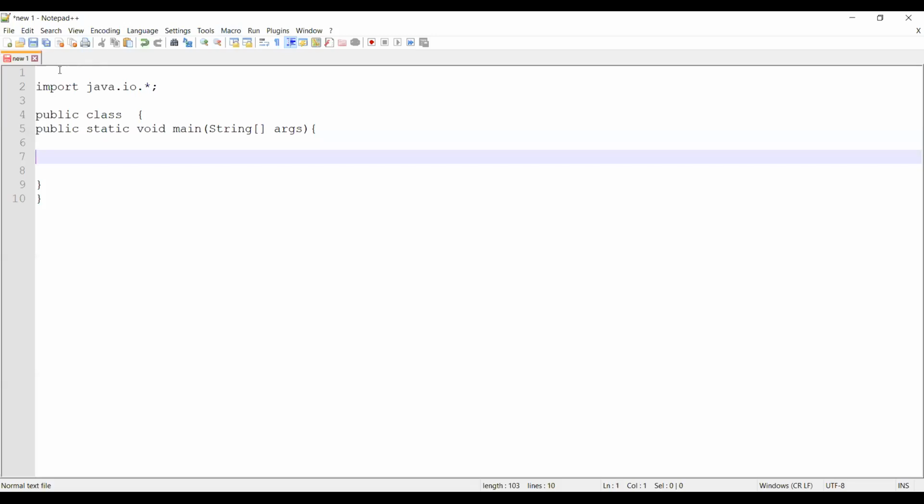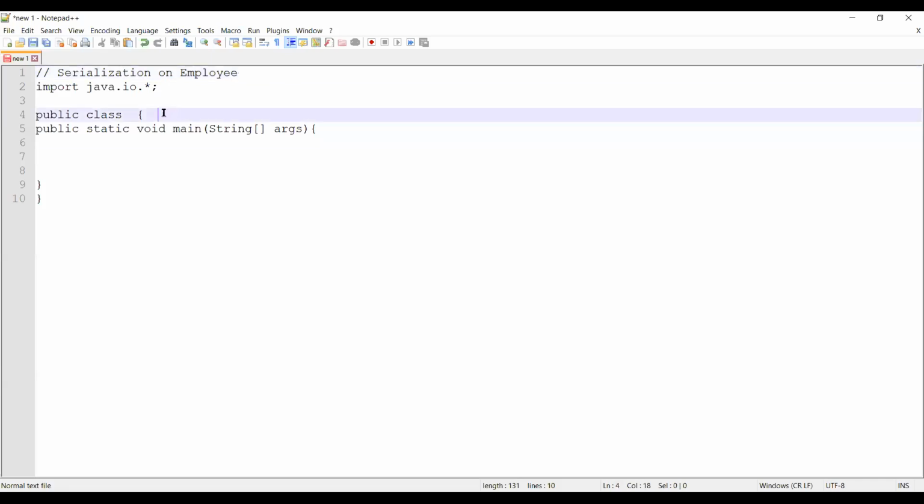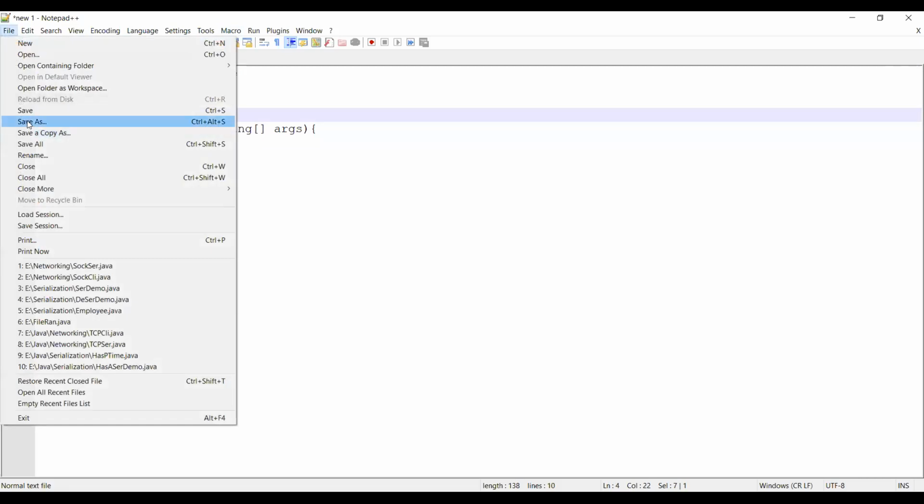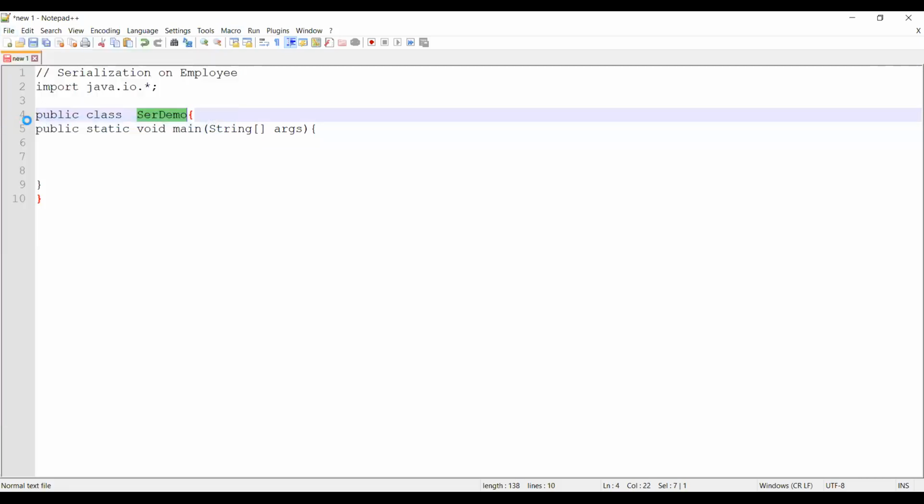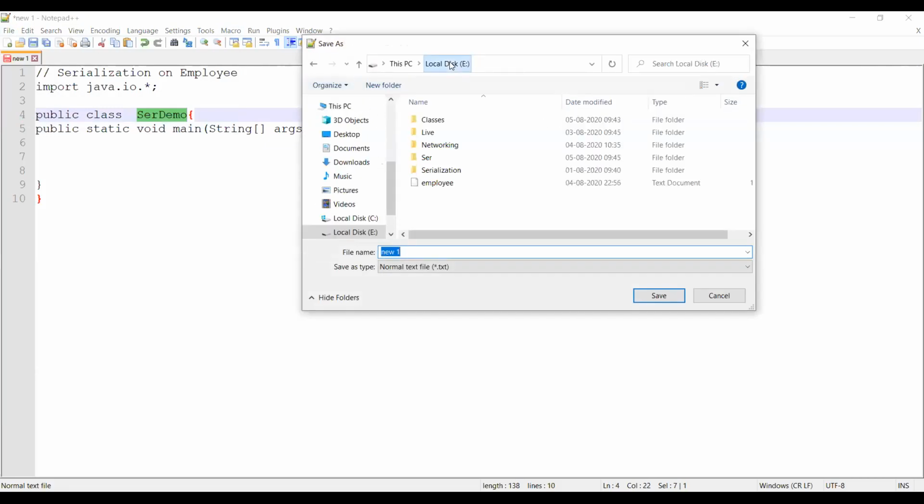So we'll do a question. We are doing serialization on employee. I'll have my program name as SerializationDemo, and I'll save my program. I've created a new folder called serialization, src, to save all my serialization programs. SerializationDemo.java.